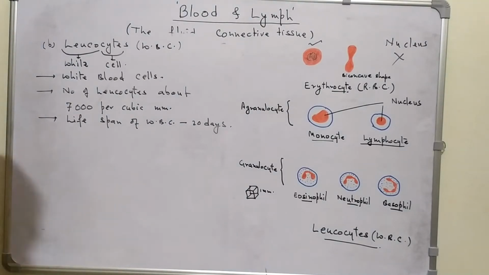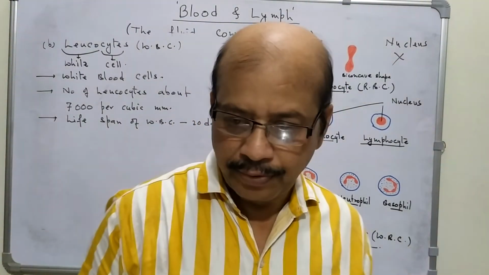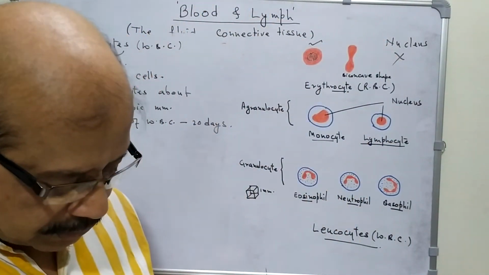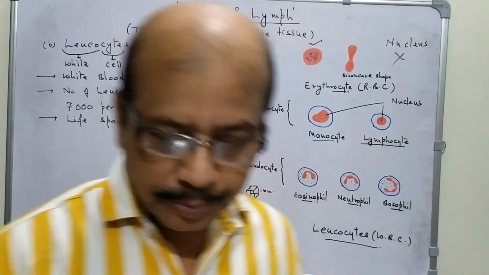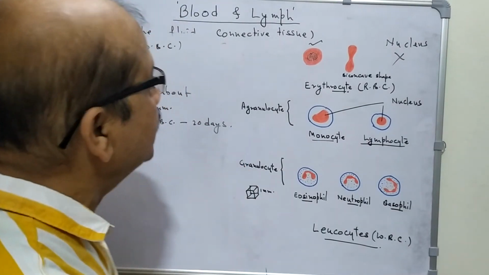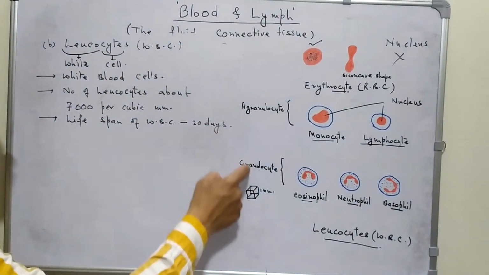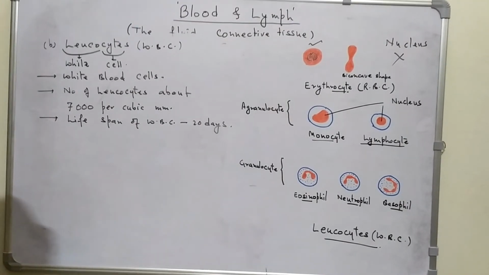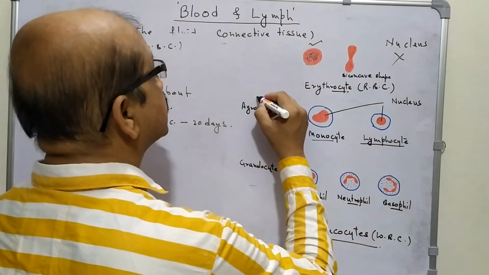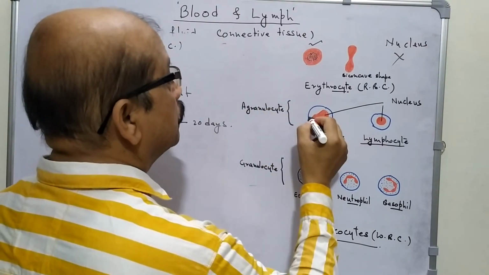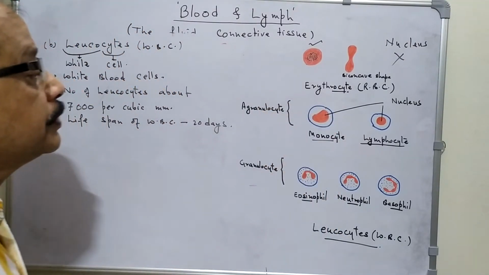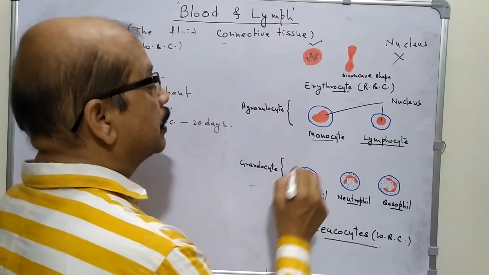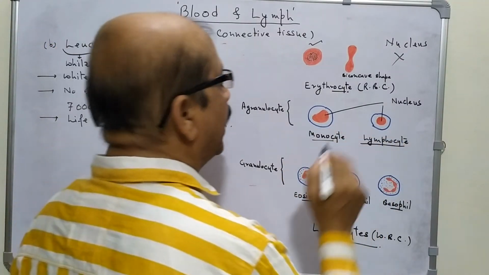They are of many types on the basis of their nucleus and presence of granules in cytoplasm. They can be characterized in two main types. First is agranulocytes, which do not possess granules in cytoplasm. They are of two types, monocyte and lymphocyte.